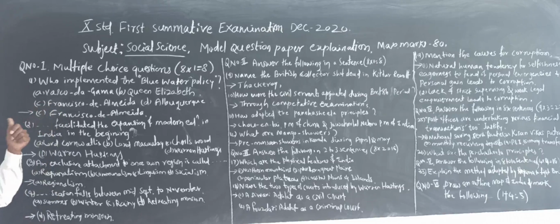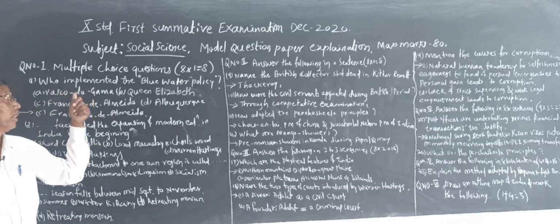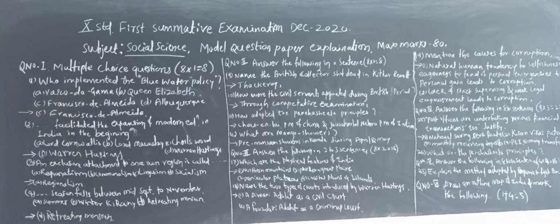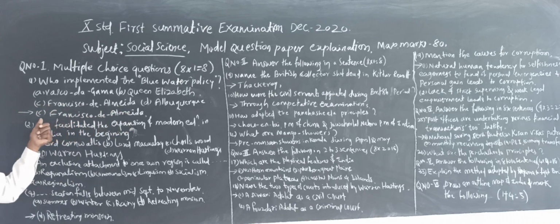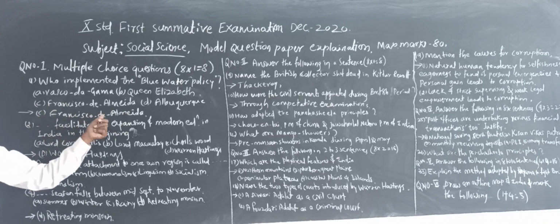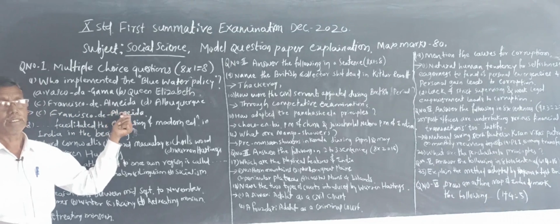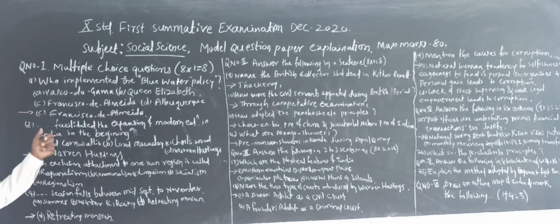The blue water policy was implemented by Francisco de Almeida, so you have to write C, Francisco de Almeida. For this you will get 1 mark.